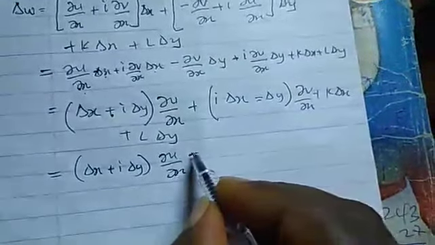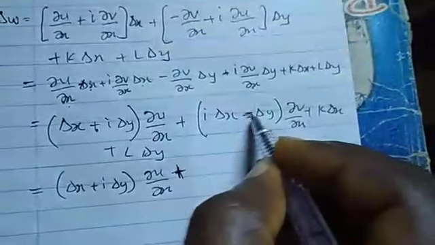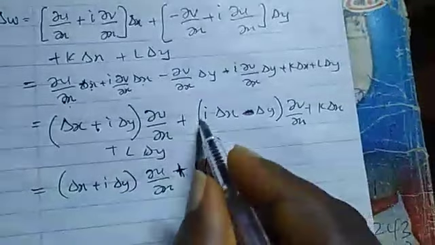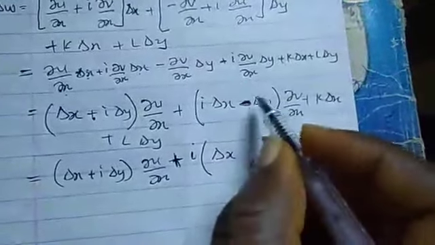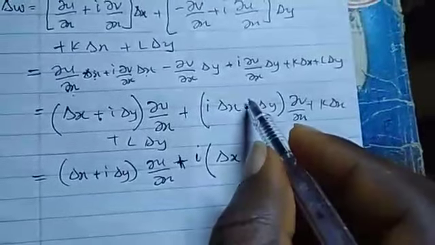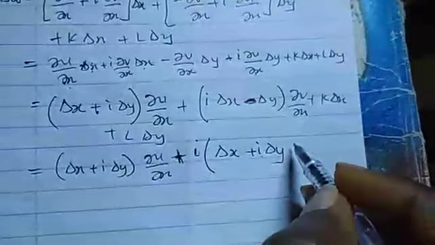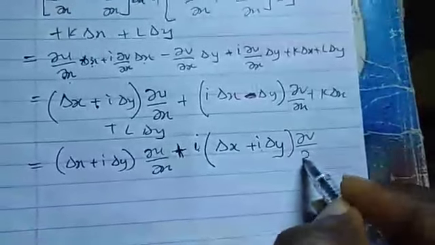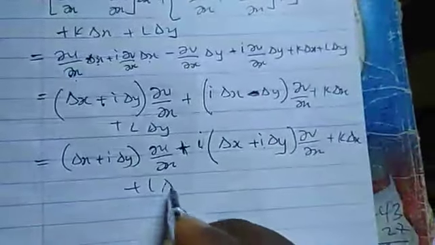We can just multiply both sides by I. This is minus. So I is here. If I multiply, I will divide by I. So there will be no I again. If I divide this one by I, it will be plus I. This is minus. If I divide, minus divided by I will become plus I. So there is another I here, plus k delta x plus L delta y.